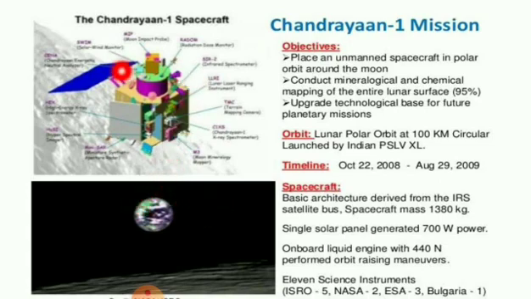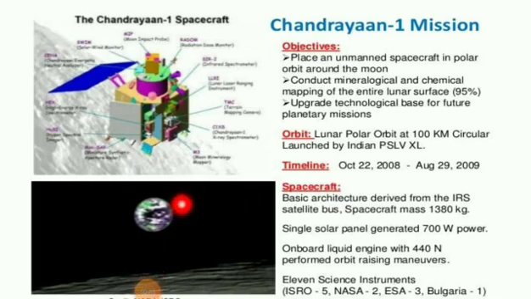This is a lunar polar orbit at 100 kilometers circular, launched by the Indian PSLV XL. The timeline is October 22, 2008 to August 29, 2009, so around 312 days.